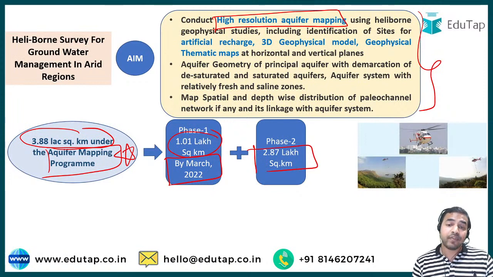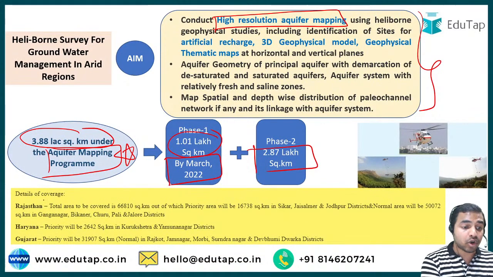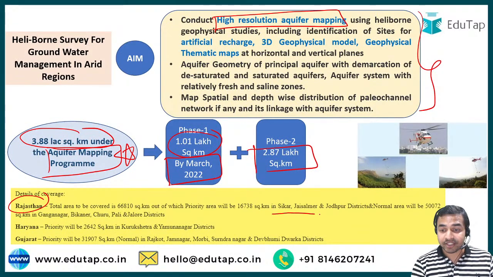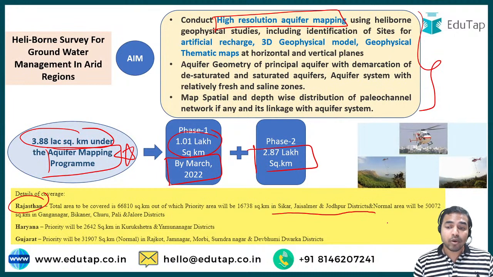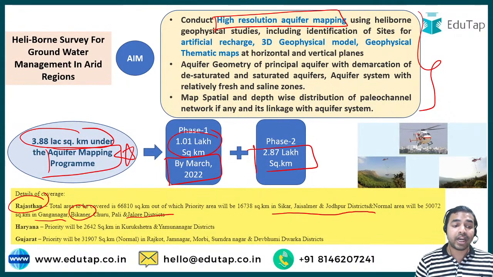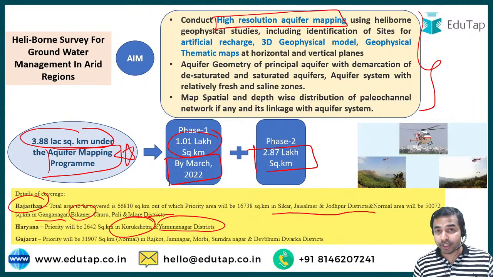And my dear friends, if we talk about more detail on the areas which are going to be mapped, then in Rajasthan the key priority areas will be Sikar, Jaisalmer, Jodhpur, and the normal areas will be Ganganagar, Bikaner, and so on. From Haryana, we will have Kurukshetra and Yamunanagar districts as the priority districts to be mapped.